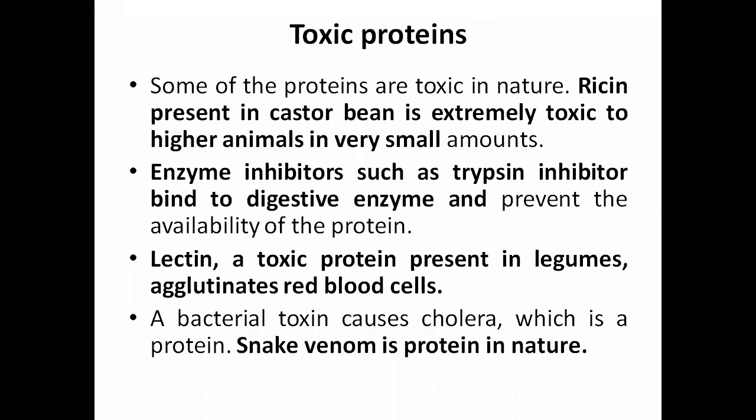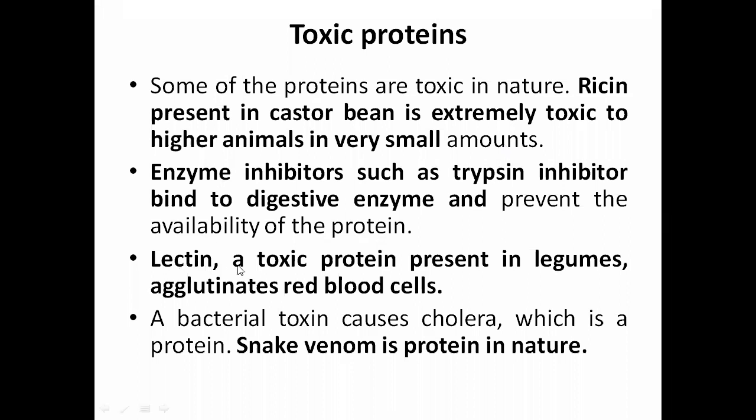Toxic proteins, the name indicates toxic. Some proteins are toxic in nature, like ricin present in the castor bean, which is extremely toxic. In the last unit we completed the lipid-containing products, and in castor bean we could see the resinous part. That is extremely toxic to higher animals even in very small amounts. Enzyme inhibitors such as trypsin inhibitor bind to the digestive enzyme and prevent the availability of this protein to the body for metabolism.